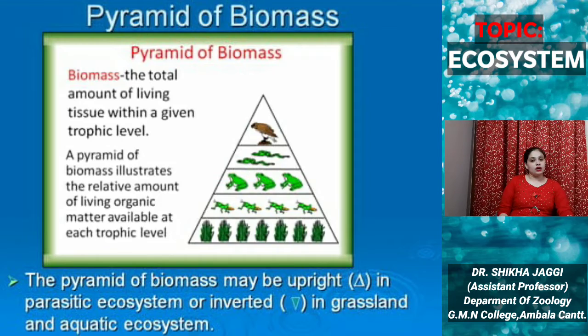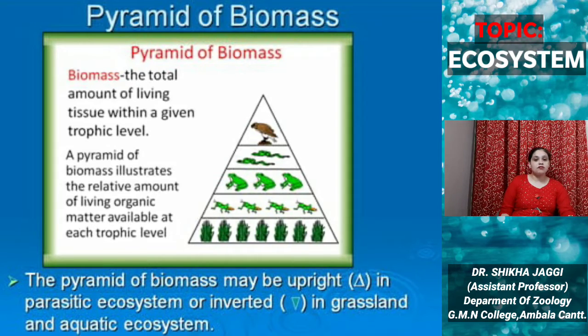Firstly, what is biomass? It is the total amount of living tissue within a given trophic level. The pyramid of biomass illustrates the relative amount of living organic matter available at each trophic level. It is upright in the case of parasitic ecosystems and inverted in the case of grassland and aquatic systems.